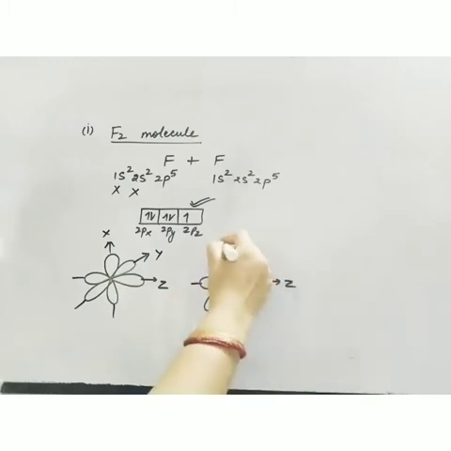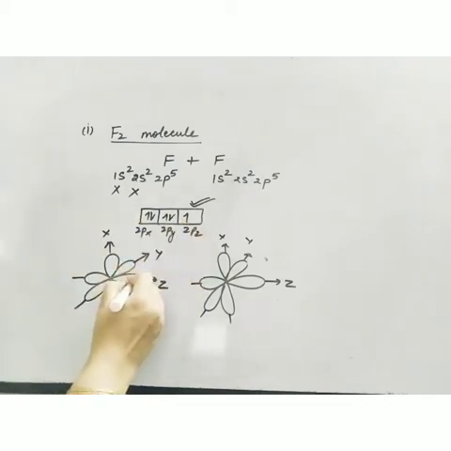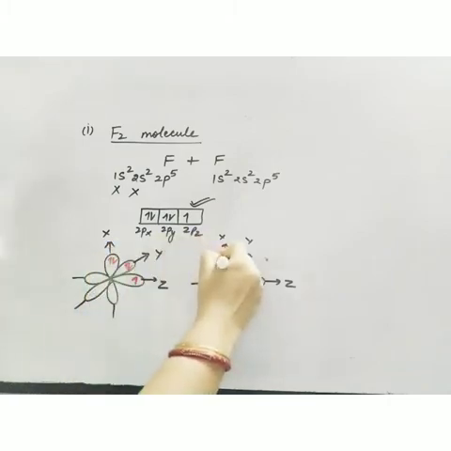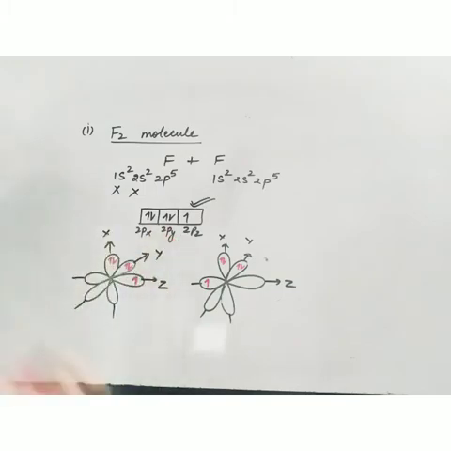This is z, x and y. Okay, so this is the first fluorine atom and this is the second fluorine atom. Now 2pz is having one electron. These two are paired. Okay, so 2px and 2py are fully filled. But 2pz is having a single electron.